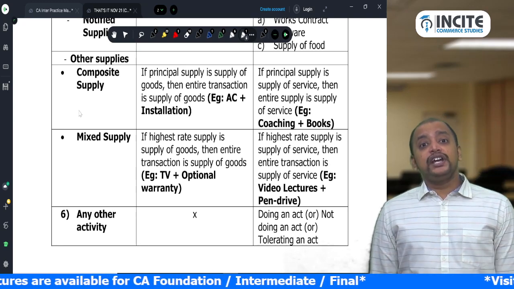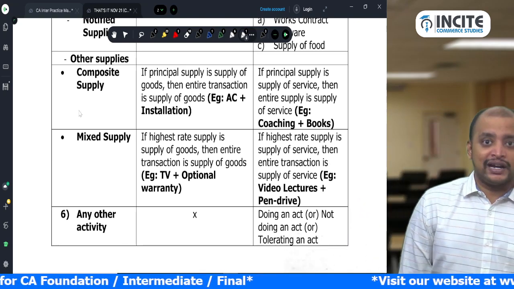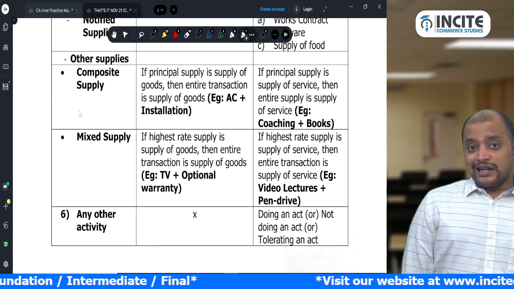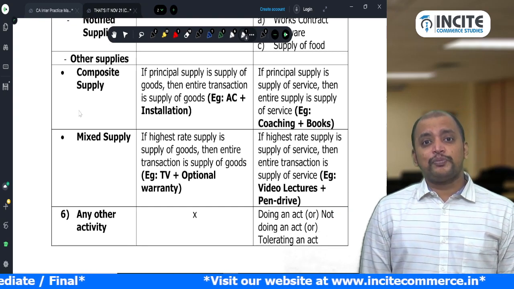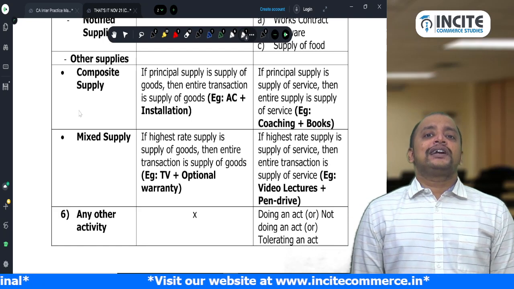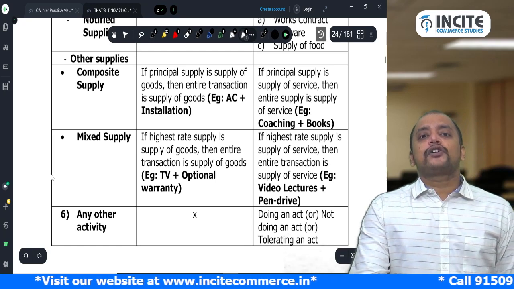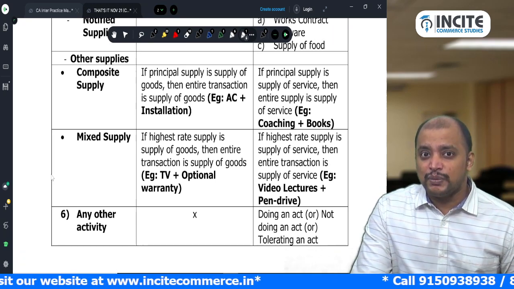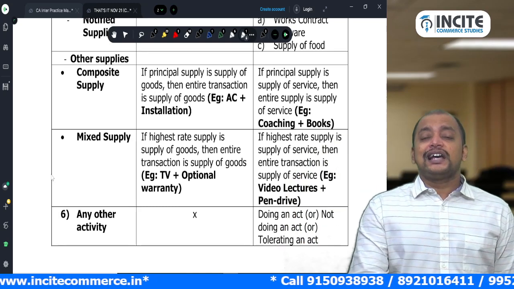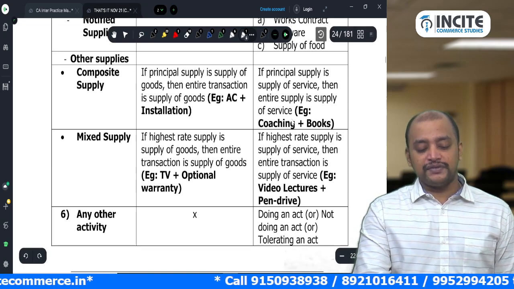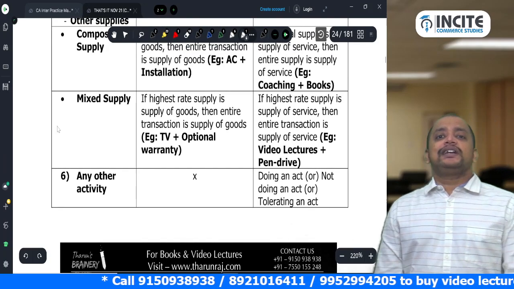Another example, video lectures plus pen drive, mixed supply, because video lectures can be sold separately without a pen drive, through Google Drive. So in that case it will come under mixed supply. The highest rate is for video lectures, the pen drive is chargeable at a lesser rate, so the entire transaction will be treated as supply of service. Understood? In case of composite supply and mixed supply, the classification will be based on principal supply and highest rate. For rate of GST, the same is applied even for classification between supply of goods and supply of services. Apart from this, any other activity will always be treated as supply of service.